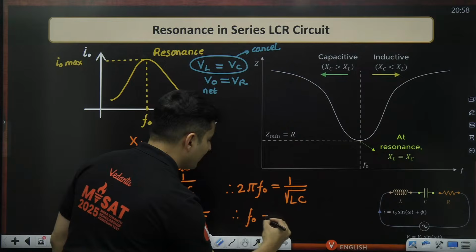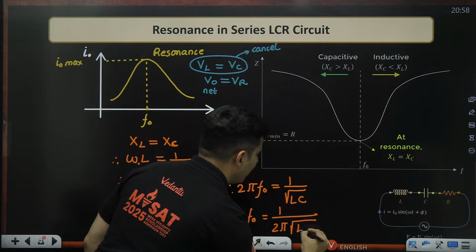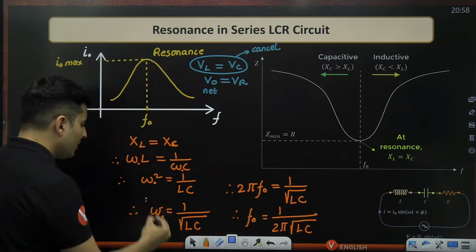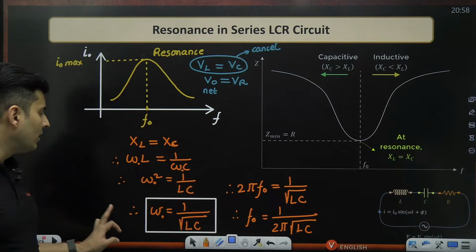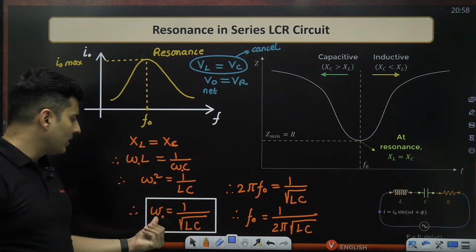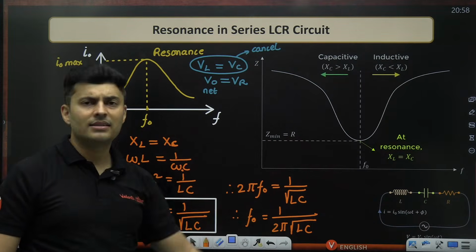Therefore, resonant frequency will be 1 divided by 2 pi root of LC. So this formula or this formula, anything you can remember. Usually people remember this because this is more convenient. So the natural frequency at which the circuit will resonate, angular frequency wise, is 1 by root LC. Hertz wise, this is the answer.